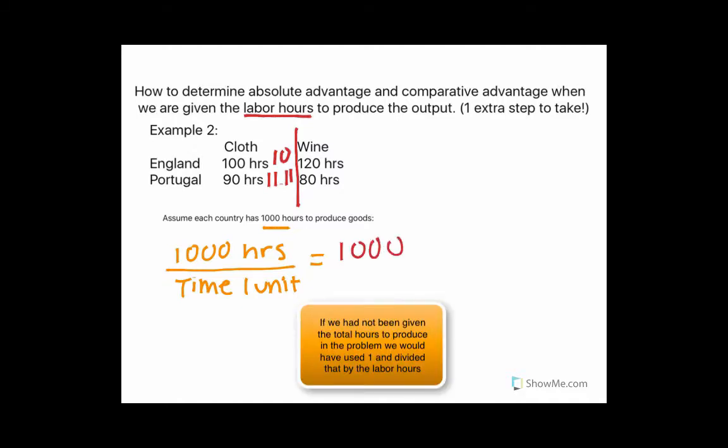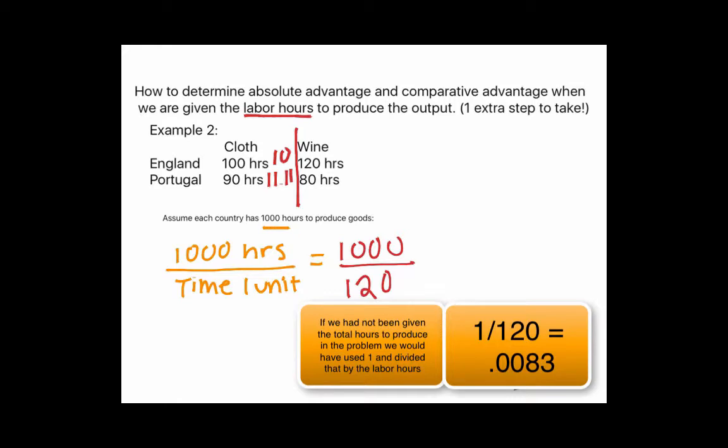For England, 1,000 divided by 120. Remember, this is all in hours. And that, when you calculate it out, is about equal to 8.33. And that's total units that England would be able to produce if they were given 1,000 hours. So I'm going to go ahead and transfer that up here, 8.33.